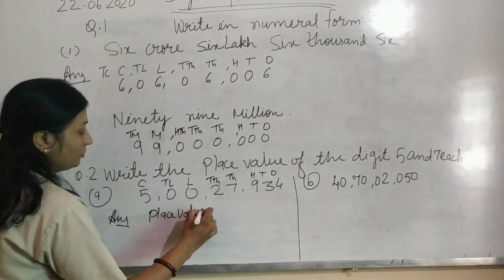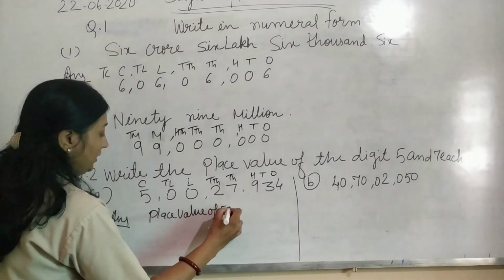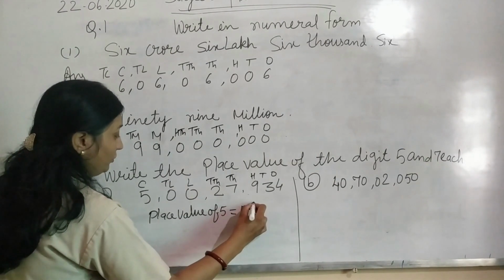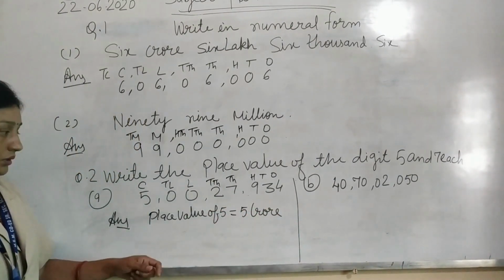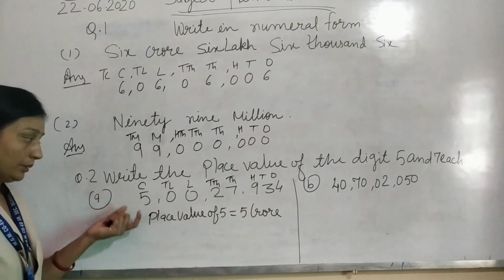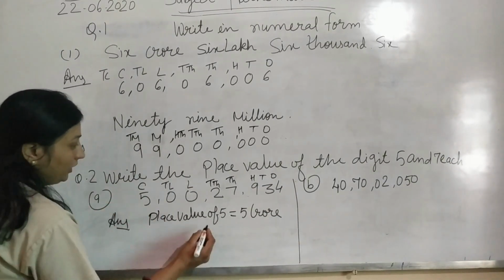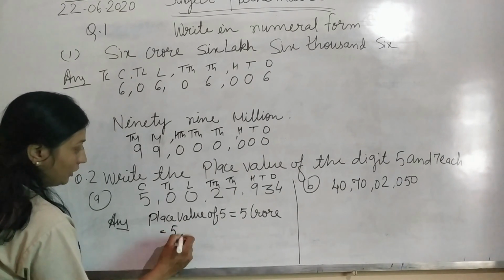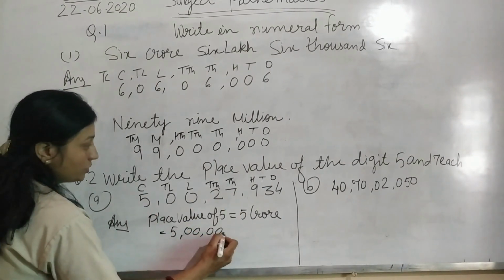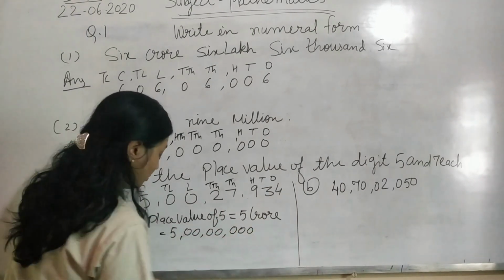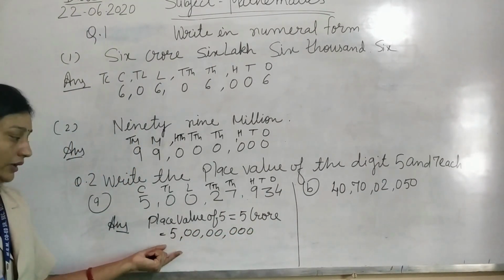Place value of 5 is equal to 5 crore. Now write the numeral form: 5 followed by 7 zeros, that is 5 crore.